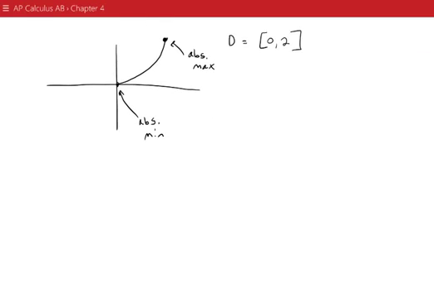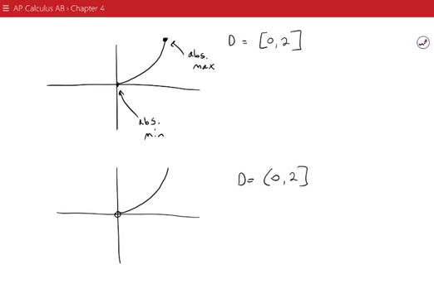If we defined the domain slightly differently, say with a non-inclusive point, so the domain was not including 0, then we would have an open, non-inclusive point here, and a closed point here. So in this case, there is only an absolute max. And there is no min. There's no local min, and there's no relative min, or absolute min.